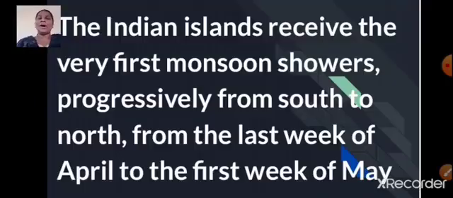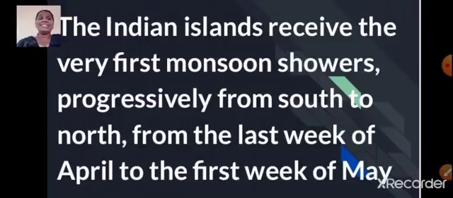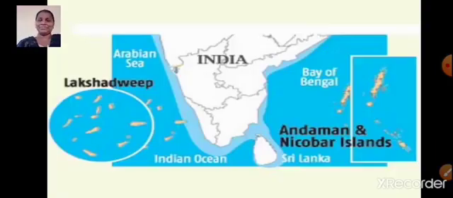Now let us talk about the Indian islands. We have Lakshadweep and Andaman and Nicobar Islands, isn't it, students? The Indian islands receive the very first monsoon showers. They are the first ones to receive the monsoon showers, progressively from south to north, and from the last week of April to the first week of May. So when does the rainfall begin here? Yes, from the last week of April to the first week of May.